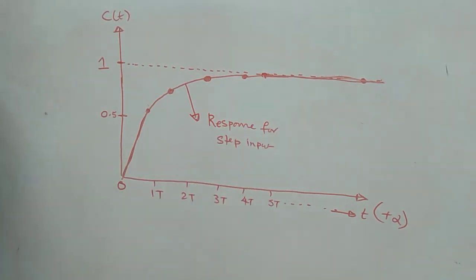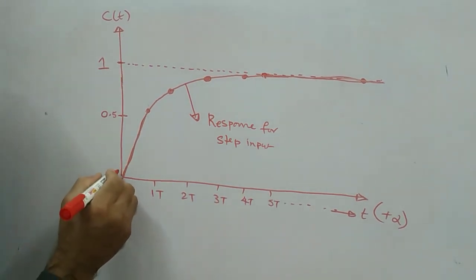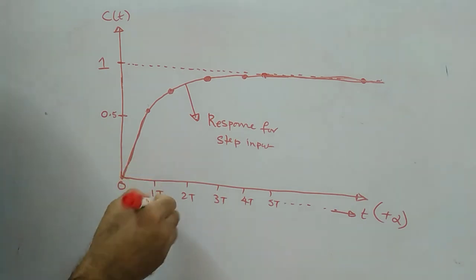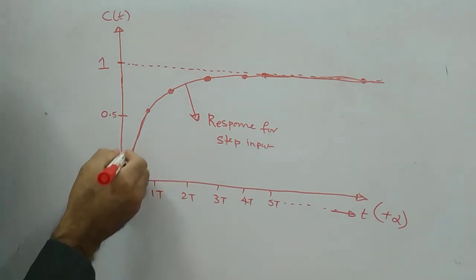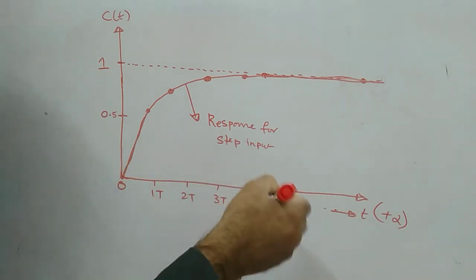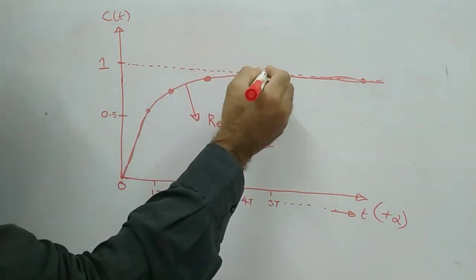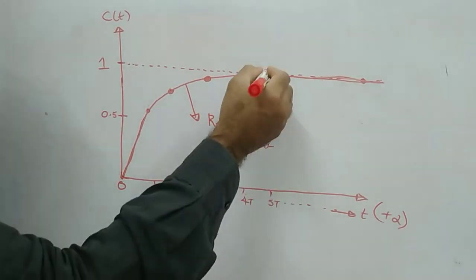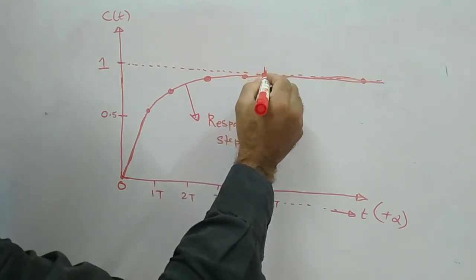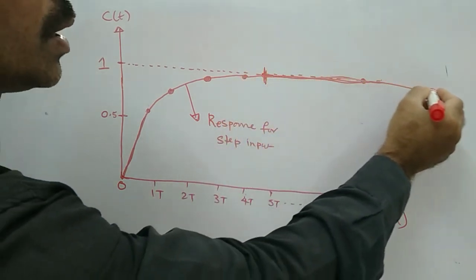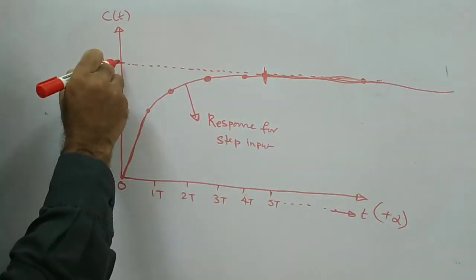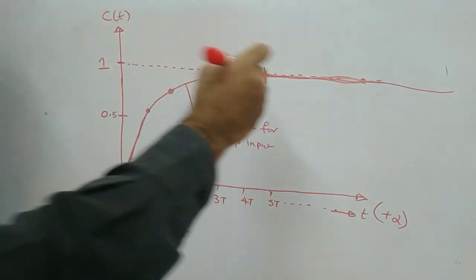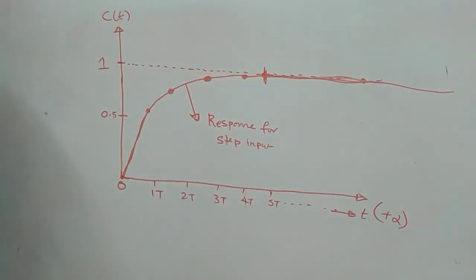Now, if you see from this graph, it is starting from 0, and as our input is depending on time, it is varying. As our time is changing, it is also going to change up to a certain point, almost up to 4t, or you can take up to 5t also. From here you have the steady state value, constant. Whatever the value you apply, it is almost all merged with this line, already touched 1, and it will not go beyond that, and it will be constant.